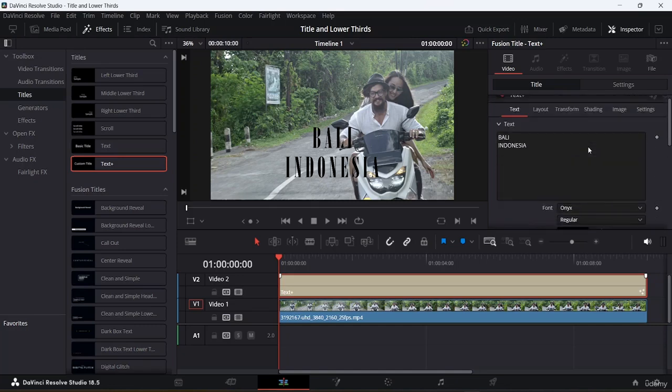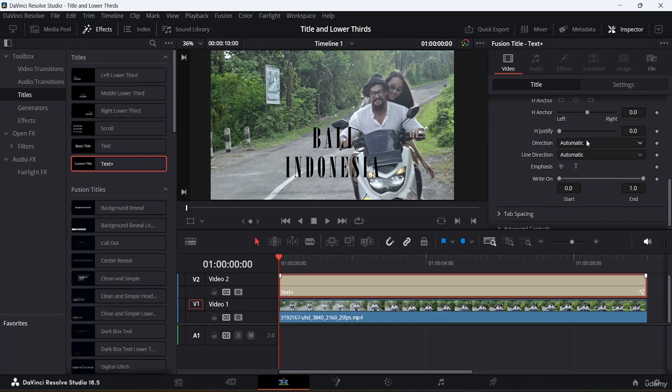And also just underneath, you guys can see if you do want to justify the H line, you guys can come here, and also you guys can choose the direction, in what direction you want. And if you do want to actually put up a strikeout to all of this, you guys can come here, put up a strikeout. Otherwise, if you do put up an underline, you guys can come here and basically put up an underline over here as well.